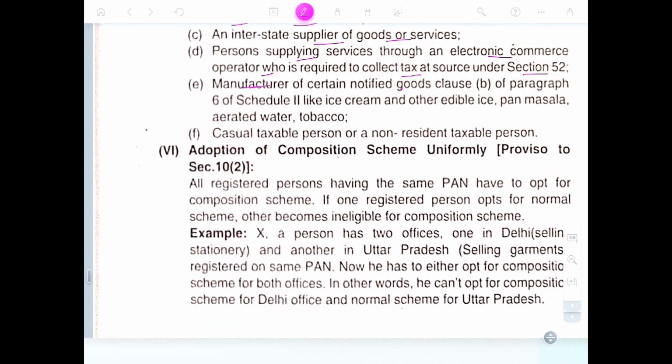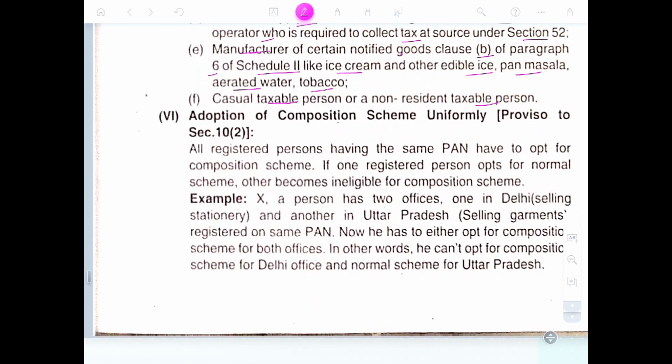Manufacturer of certain notified goods, as per clause B of paragraph 6 of Schedule 2, like ice creams, other edible ice, pan masala, aerated water, tobacco. Casual taxable person or non-resident taxable person.